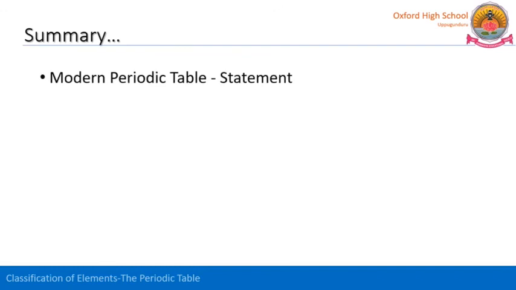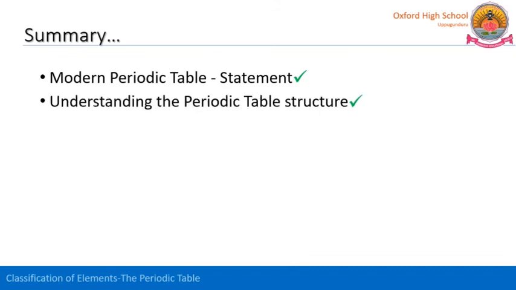Let us revise what we learned today. Modern periodic law states that physical and chemical properties of the elements are periodic functions of their electronic configuration. So the electronic configuration of the particular element decides the properties. Next, understanding the periodic table structure. We have seen that the modern periodic table is divided into 18 groups and 7 periods, and all the elements are arranged based on the increasing order of their atomic number, and all these 18 groups